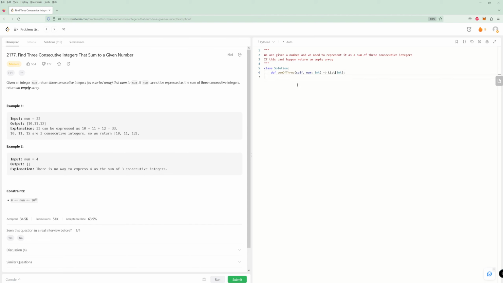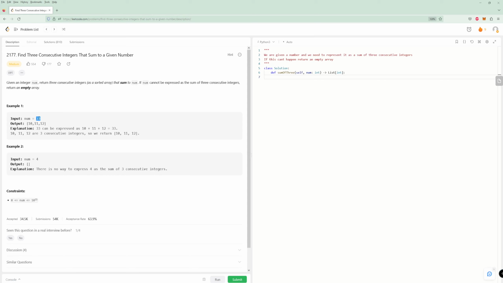So I think right off the bat, we can handle 3 consecutive integers. I wonder if 0 counts. I think 0 does count, actually. But let's just think of how we would do this. I think this is pretty straightforward.